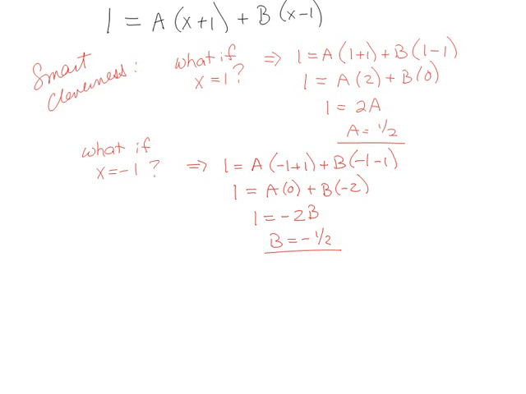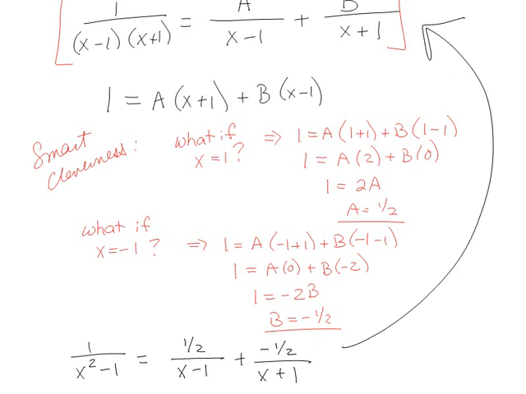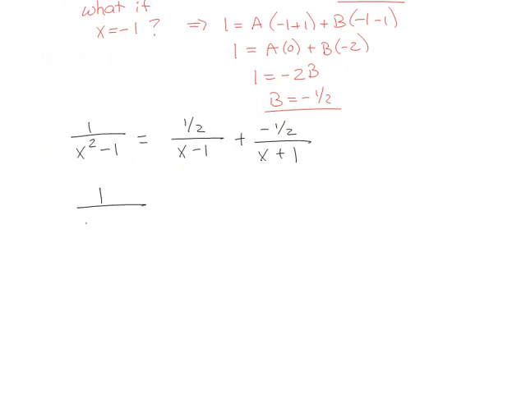So basically, now I can go back up to my original statement, which is that 1 over x squared minus 1 is going to be equal to a, which is 1/2 over x minus 1, plus -1/2, which is b, over x plus 1. So all I'm doing is coming back up to my original assumption and plugging stuff in. So anytime I see 1 over x squared minus 1, I can say that it is equal to this.